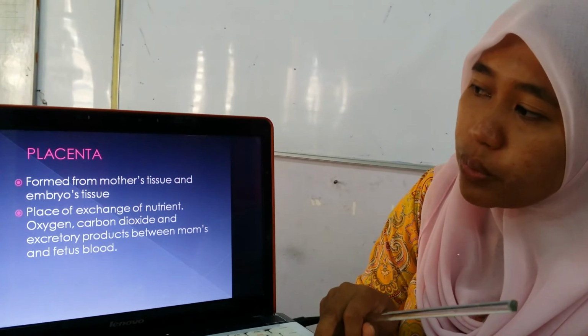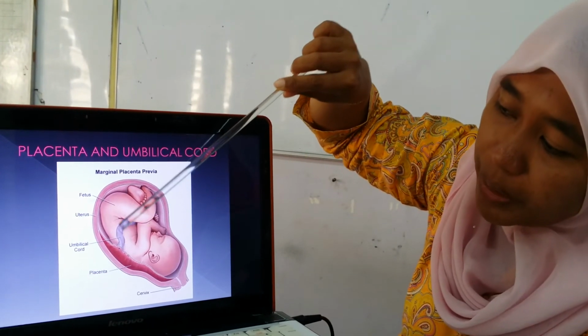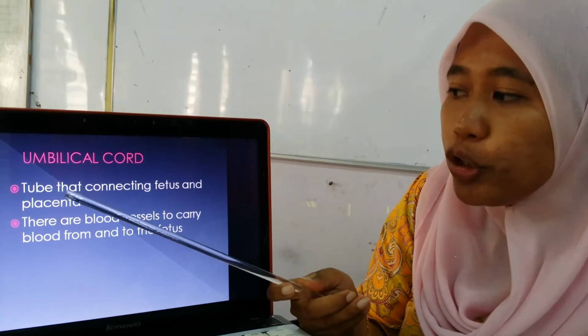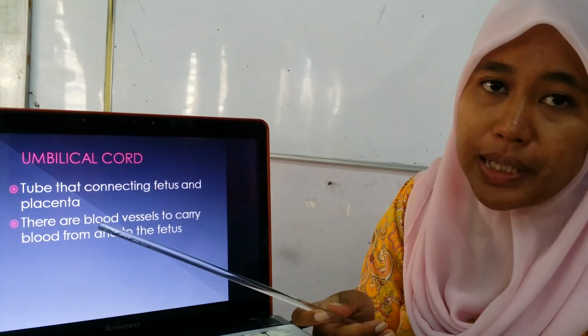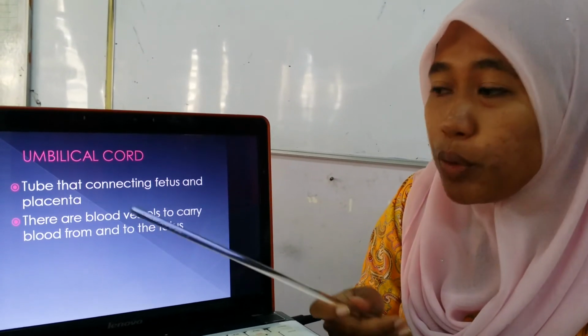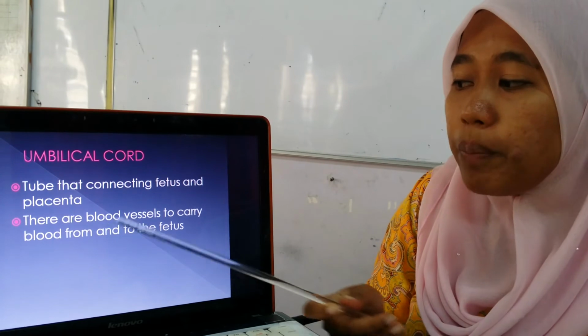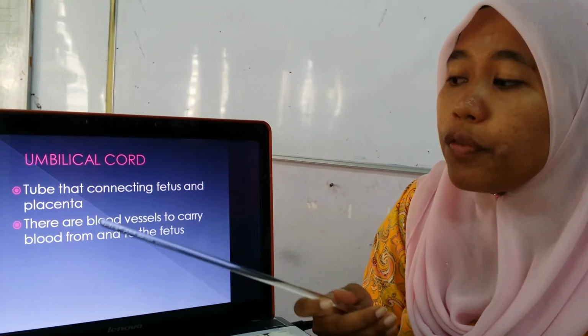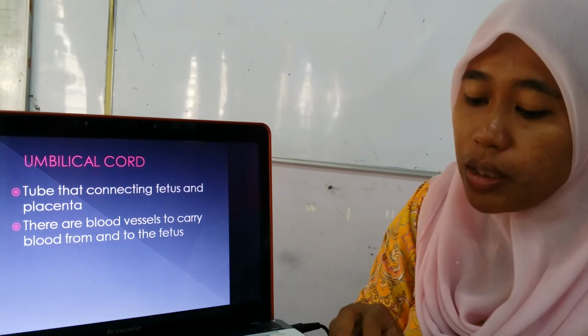Now the umbilical cord. This is the umbilical cord. What is the umbilical cord? It is the tube that connects the fetus and the placenta. This is the tube where babies and mothers are connected to one another, because there are blood vessels to carry blood and also to carry all the nutrients between the fetus and the mom.